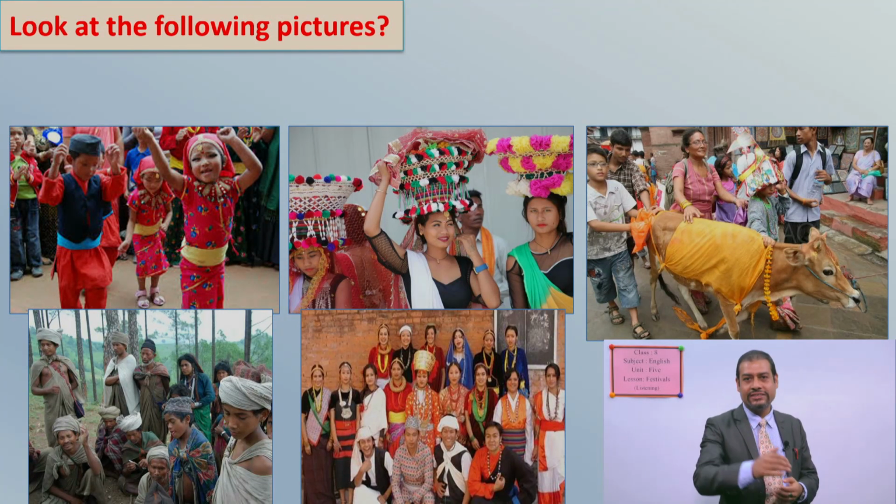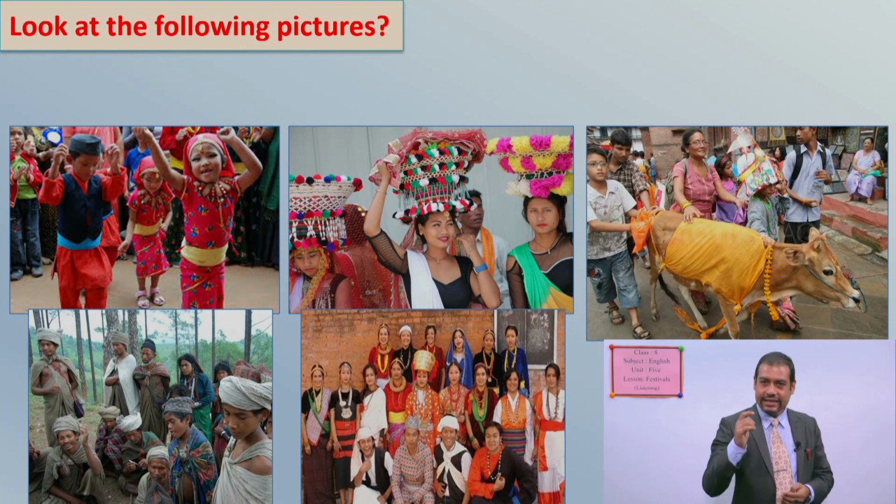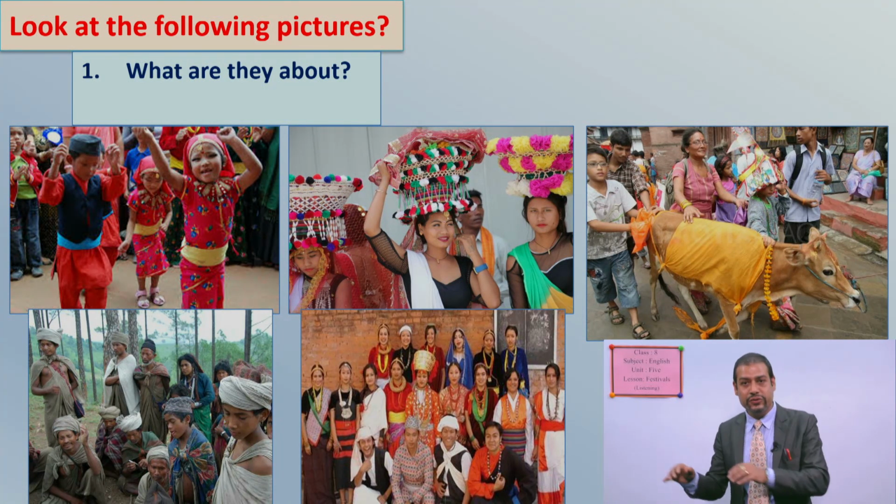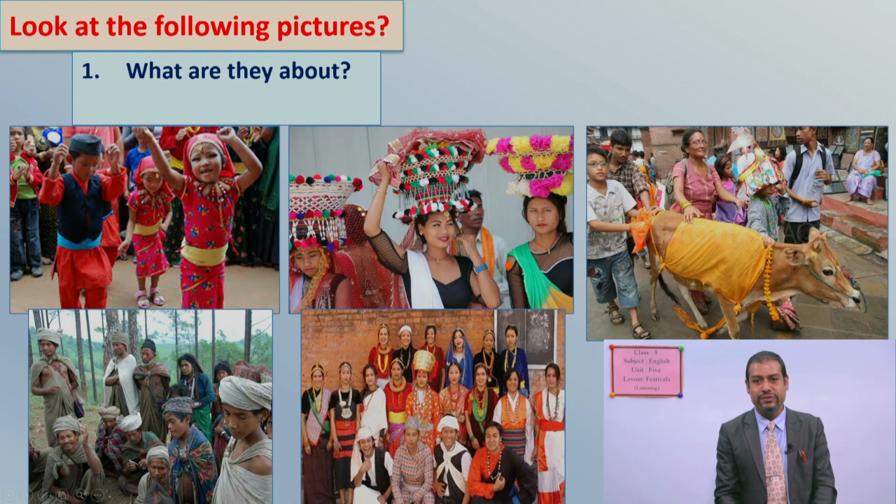Now, the first question I want to ask you is, please read it out. What are they about? Look at the 5 pictures here. See, the children are dancing, the Rautes are there, and all the Nepalese people representing different communities, and the Tharu community, and another, especially the Newar community, representing here.